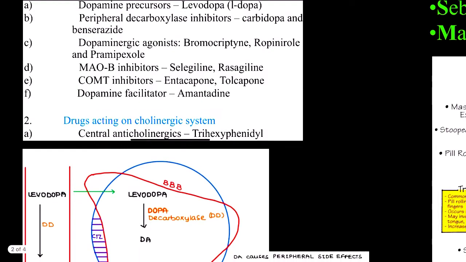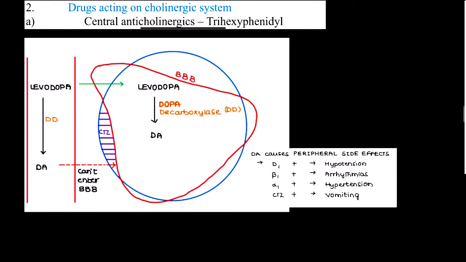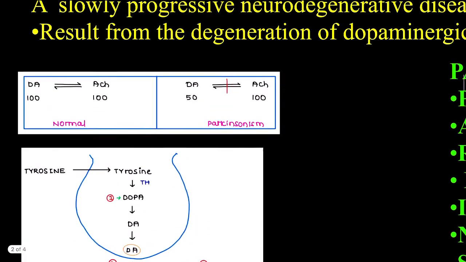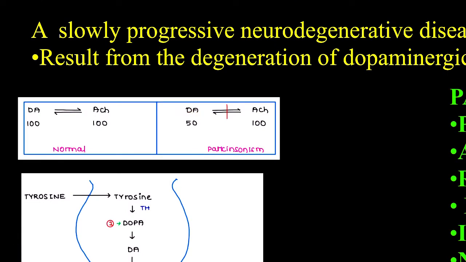Now here one thing that I would like to mention is, we are inhibiting this enzyme and sending maximum levodopa into our brain, and it is getting converted into dopamine. So if we excessively increase dopamine, such as, let's say, earlier we said dopamine is 50 and acetylcholine 100, what will happen if there is 500 dopamine and only 100 acetylcholine? This condition is called psychosis. That means psychosis is because of excessive dopamine inside our brain.